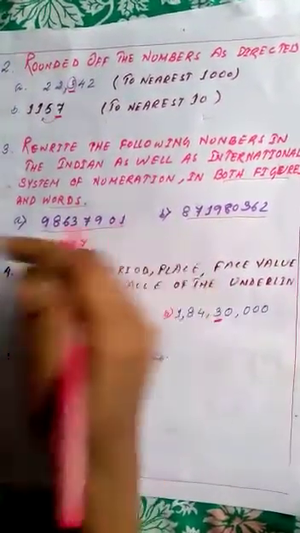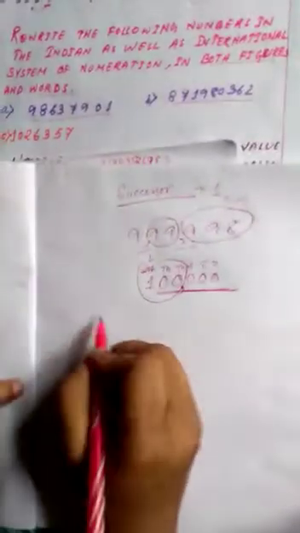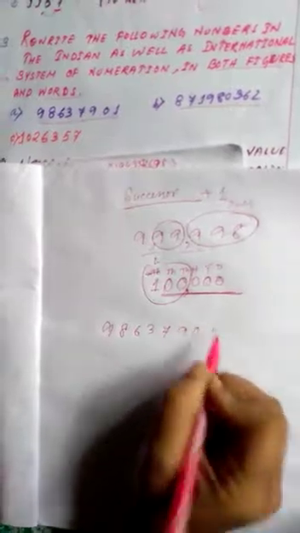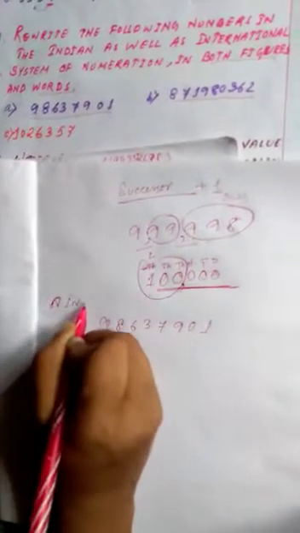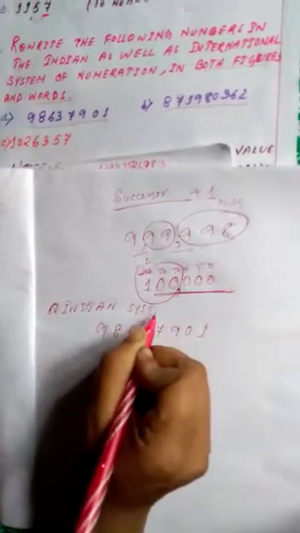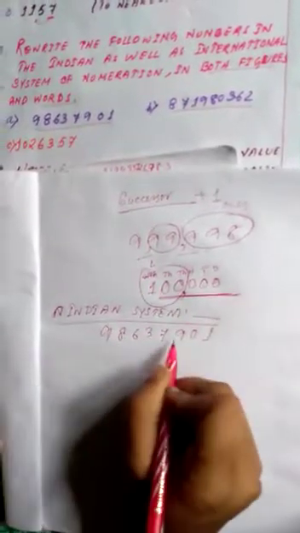Suppose you write this number 98637901. How will you write it in the Indian system of numeration?